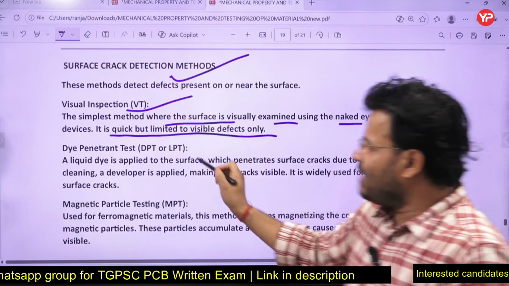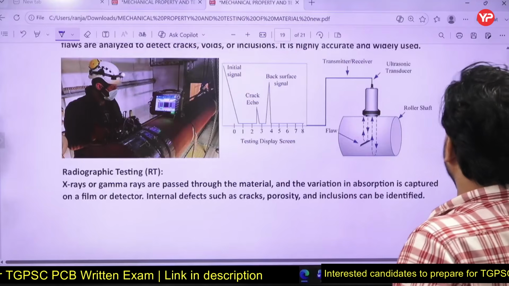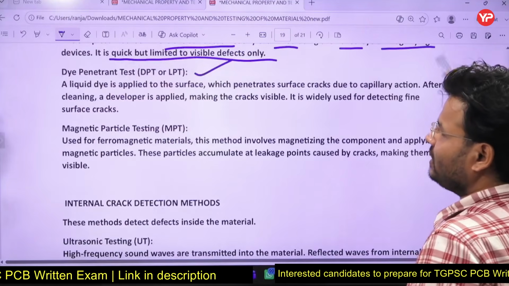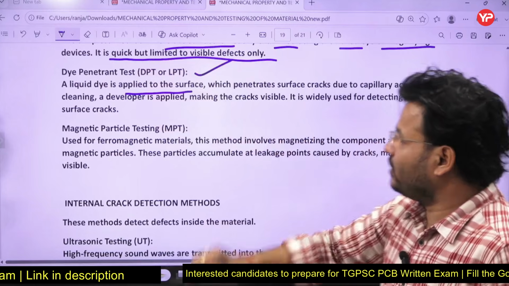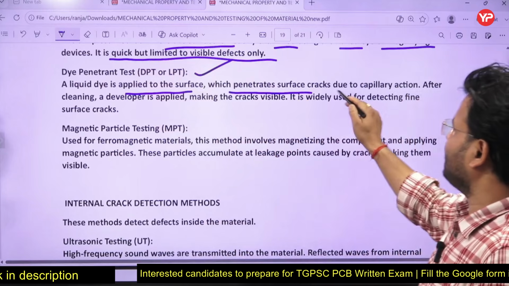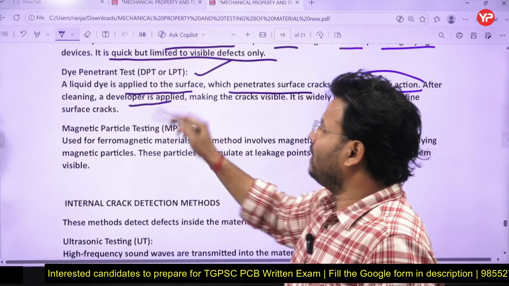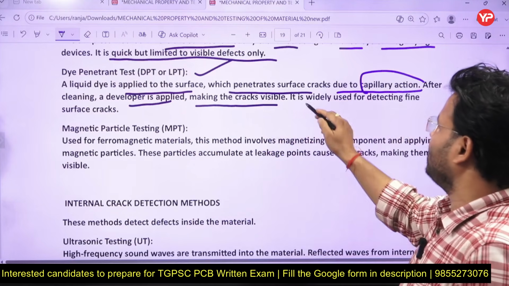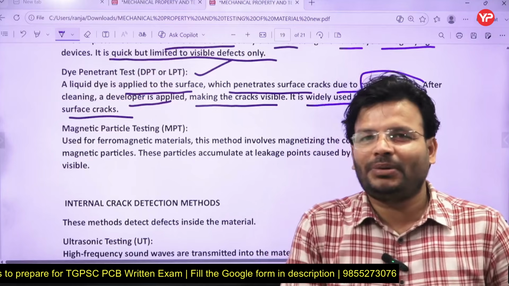Next is the dye penetration test. This is called DPT. How does it happen? A liquid dye is applied to the surface and penetrates surface cracks due to capillary action. After cleaning, a developer is applied, making the crack visible. It is widely used for detecting fine surface cracks. Keep this in mind.